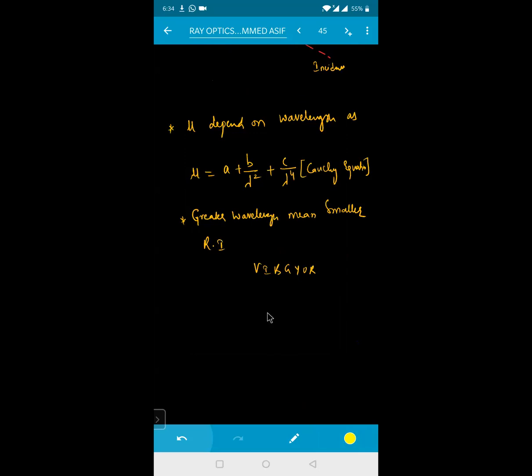Red color has more. That means the greater the wavelength, the smaller the refractive index. That means refractive index is less for red and more for violet. So when we go from violet to red, wavelength increases, and refractive index decreases. Is that clear? Yes, sir.